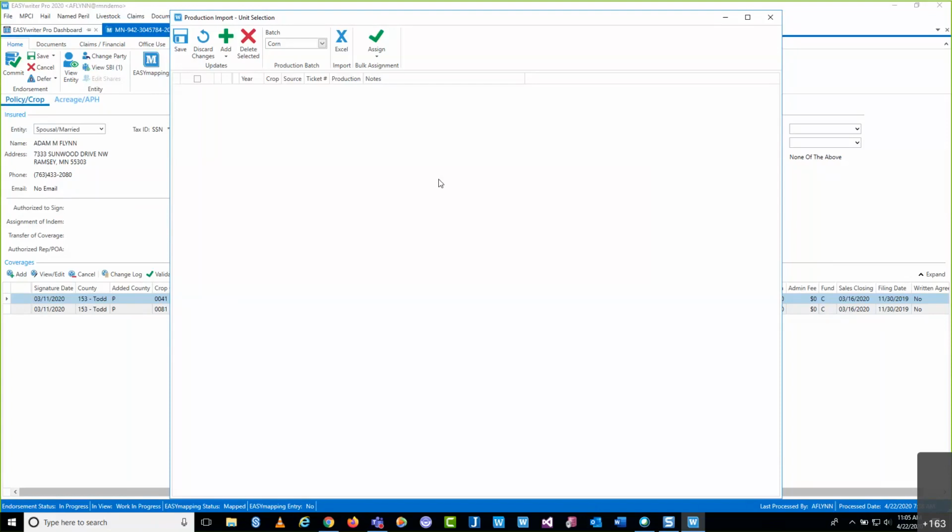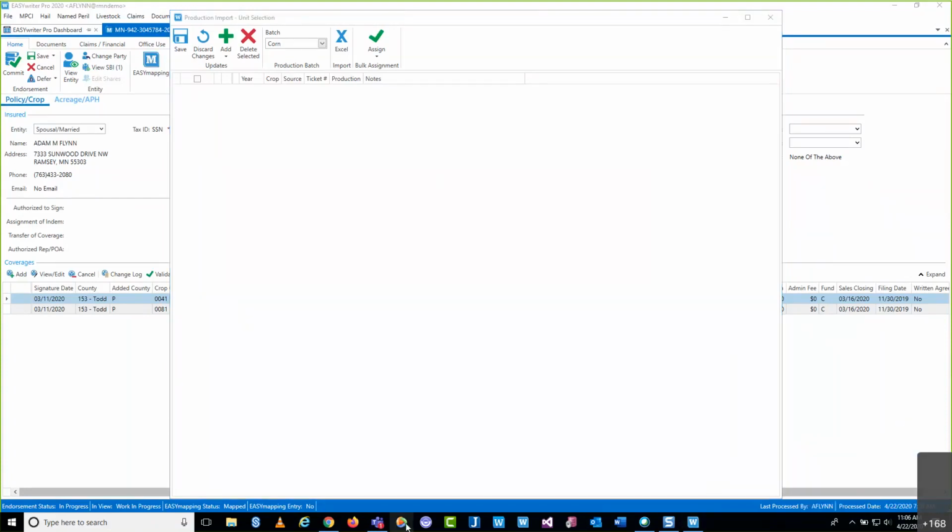This is what we're going to be looking at today: the ability to report your production either by uploading an Excel spreadsheet, which we'll do, or by simply manually inputting that production data directly from the elevator ticket or that log. Now, with that being said, this is where we look at it from the social distancing part of things.